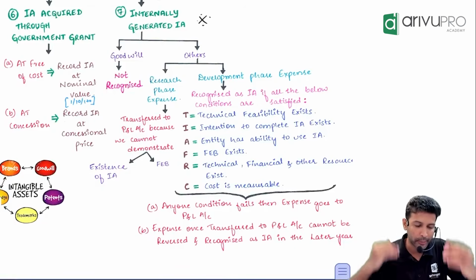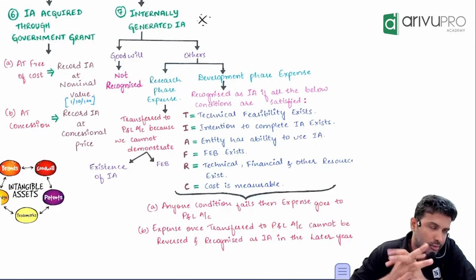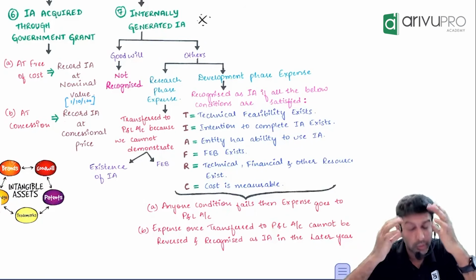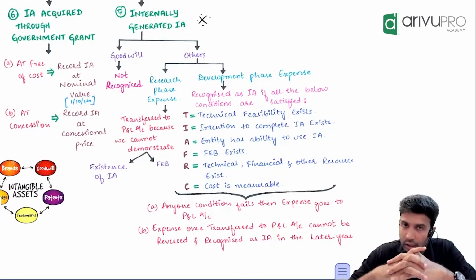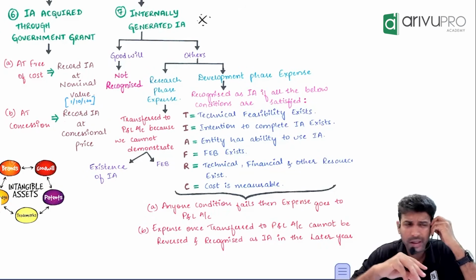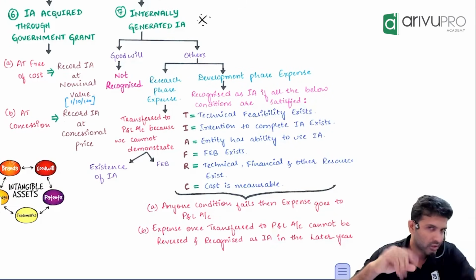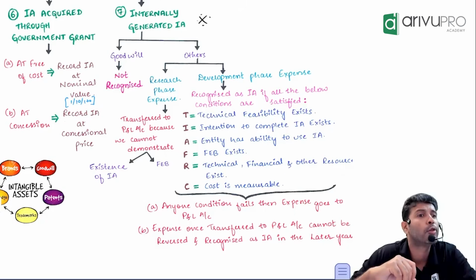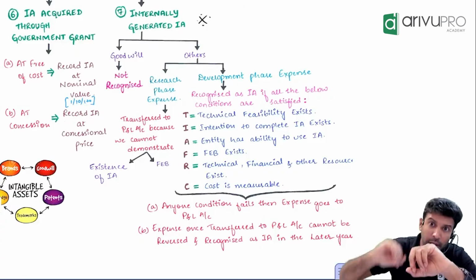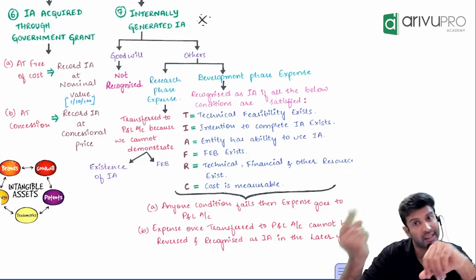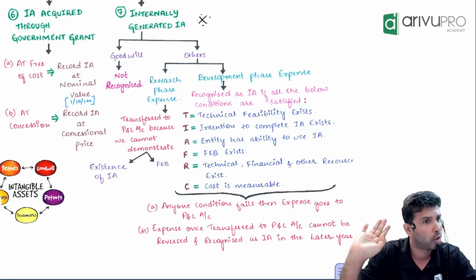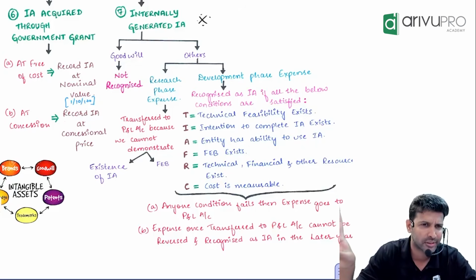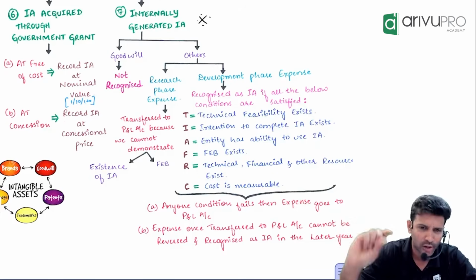You may be looking at me weirdly, so let me explain with the COVID example. When COVID occurred, many organizations, the pharma industries, were doing research for a COVID vaccine. They were researching how to find the cure. Were everyone successful, or only a few of them? Only a few. When they started research, were they 100% sure they would find the cure? No. If you check history, for most dreaded diseases we have till now not found a vaccine. COVID is probably the first where we actually found a vaccine and marketed it.